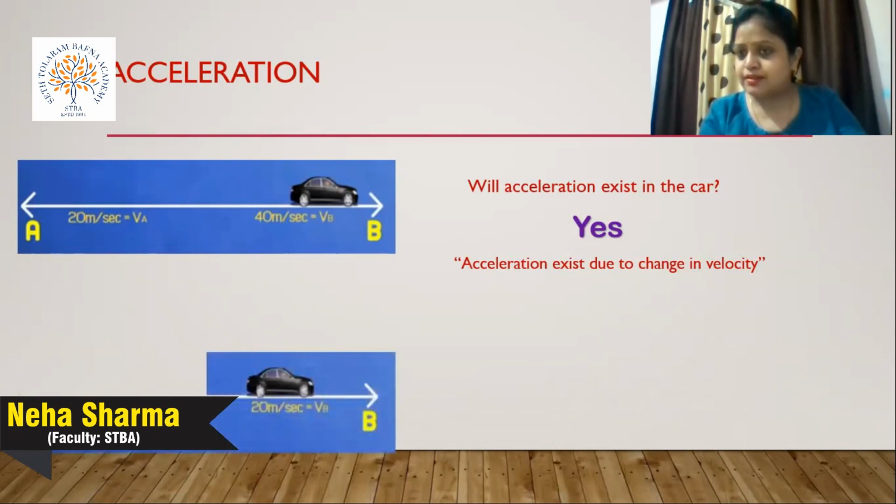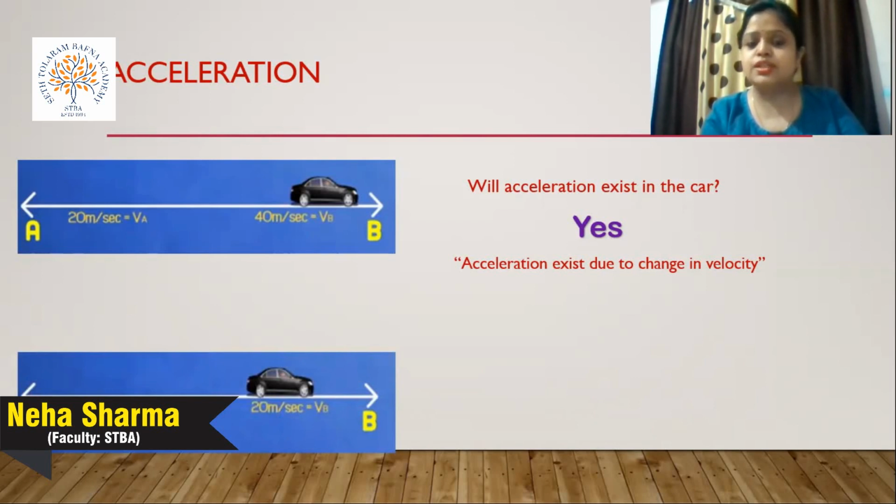Now take another example. Suppose the car is moving from point A to point B. Initially, its velocity is 20 meters per second, and at the final point B, its velocity remains the same, so it is a constant speed car, 20 meters per second. The direction is also the same, and the magnitude is the same. In this case, will acceleration exist in the car?